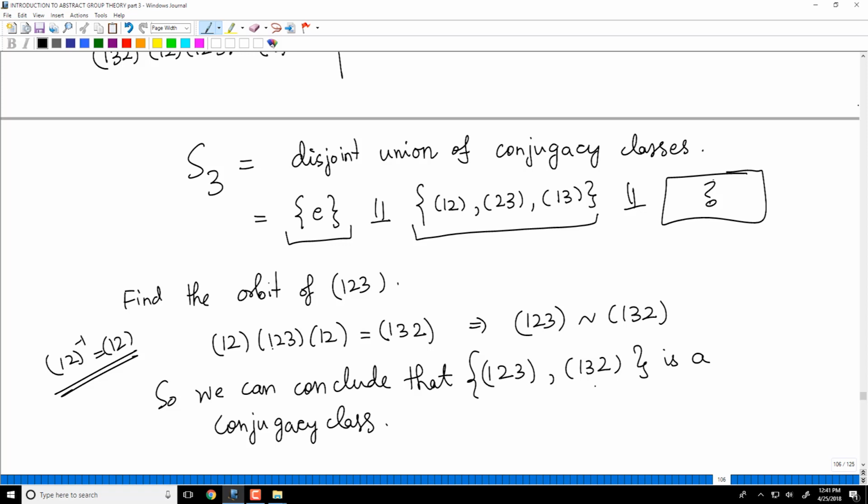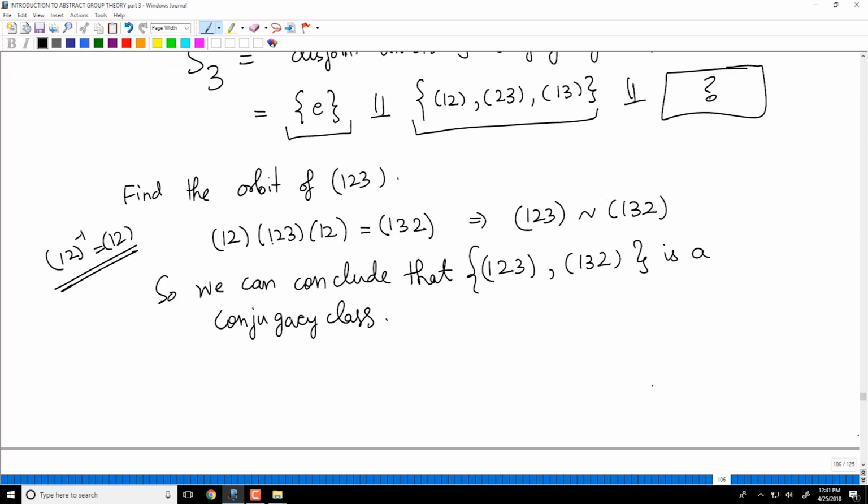But can there be anything else in this conjugacy class? No, because S3 has only 6 elements and the remaining 4 elements are already accounted for. If any of them were in this conjugacy class, it would have a non-empty intersection with them. But conjugacy classes need to be disjoint. So this is the conjugacy class.